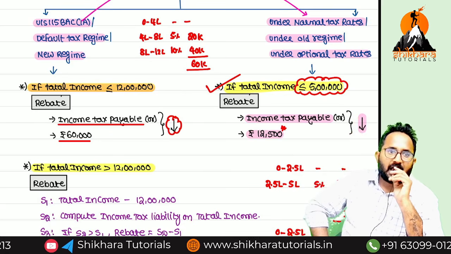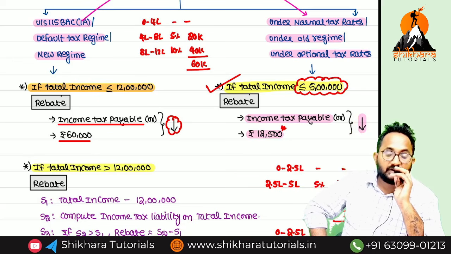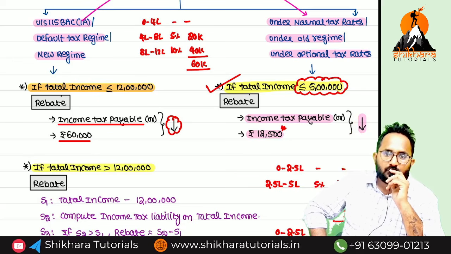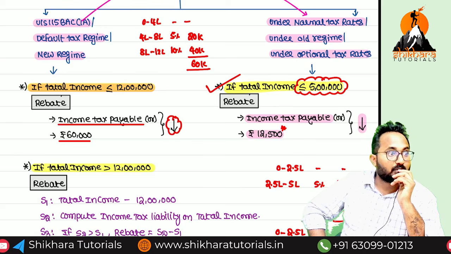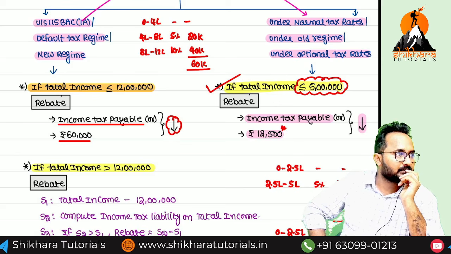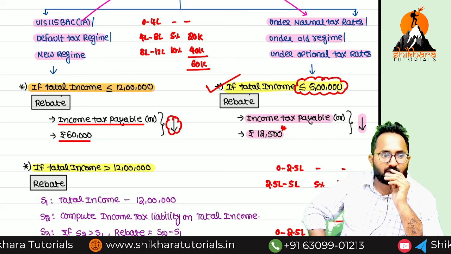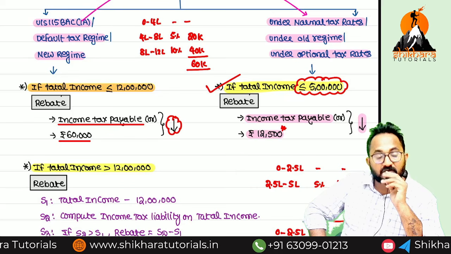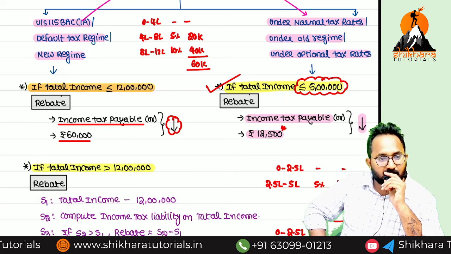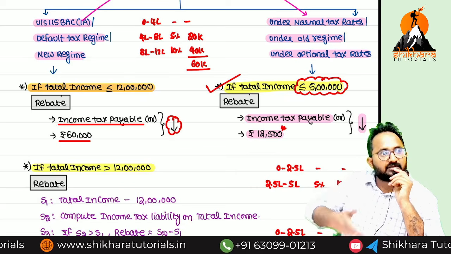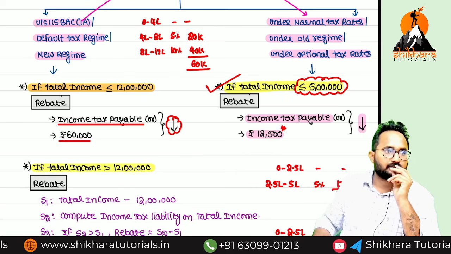Now, as an individual, which is better for you? 115BAC is better: up to 12 lakh, no need to pay any tax. But in the other regime, only up to 5 lakh no need to pay tax. Most of the SSCs will follow which regime? 115BAC. That's why it is given as the default regime.